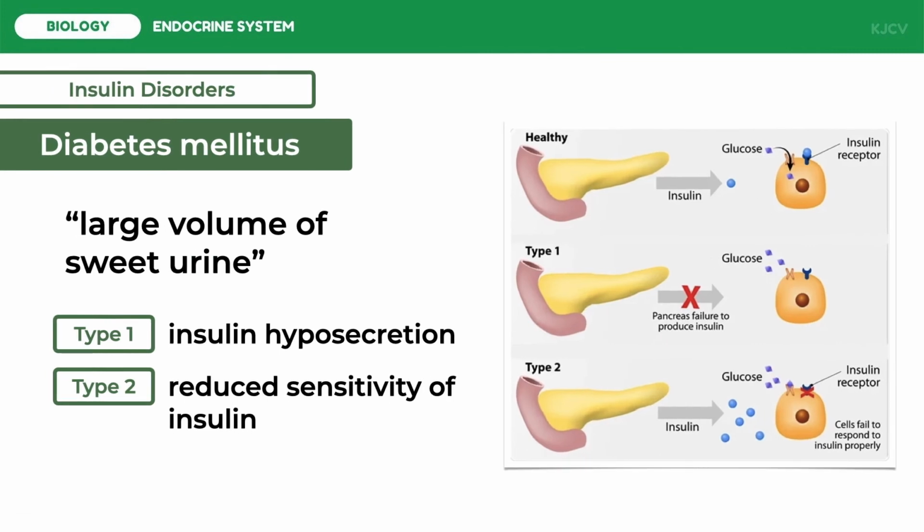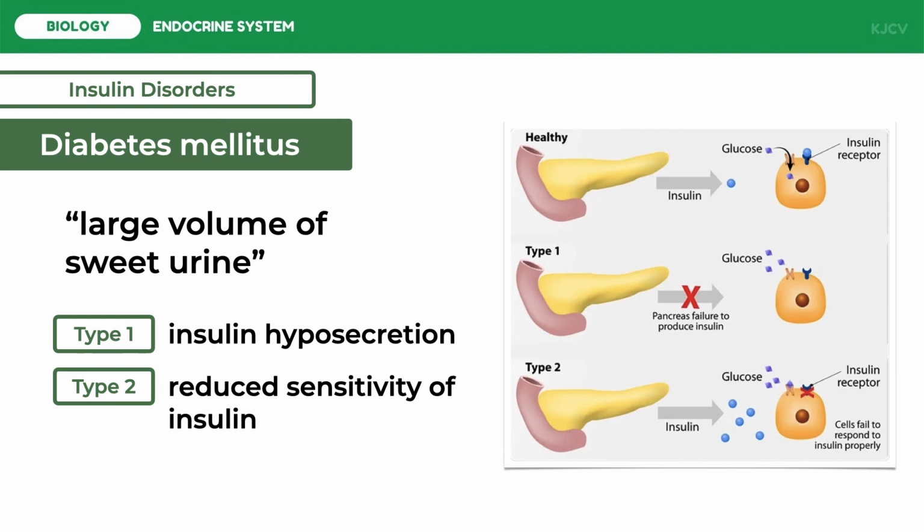Diabetes mellitus is by far the most common of all endocrine disorders. The acute symptoms of diabetes mellitus are attributable to inadequate insulin action. Because insulin is the only hormone capable of lowering blood glucose levels, one of the most prominent features of diabetes mellitus is elevated blood glucose levels or hyperglycemia.